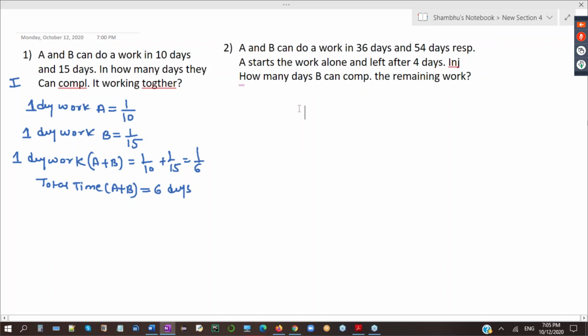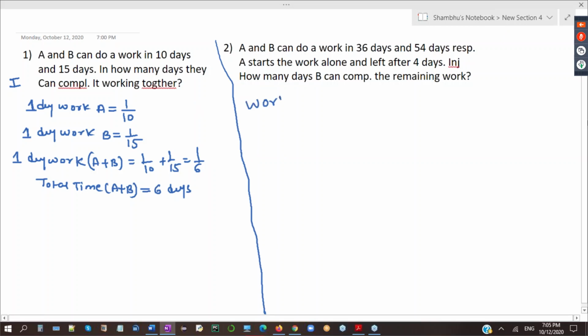Okay, might be 48. Okay, so A works for 4 days. First I have to find how much work A completed.